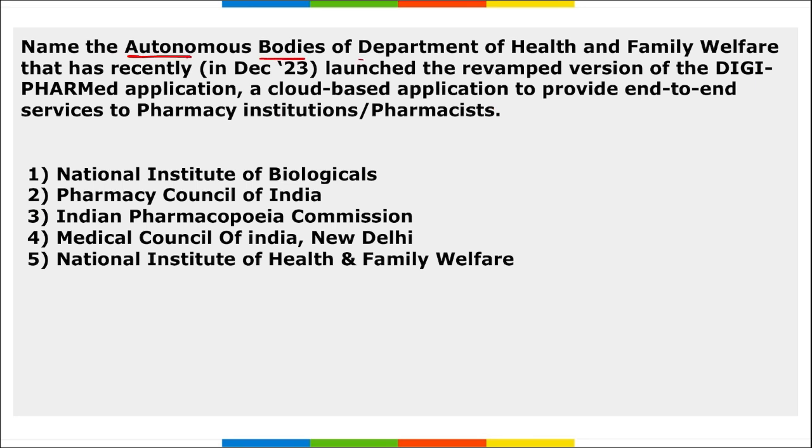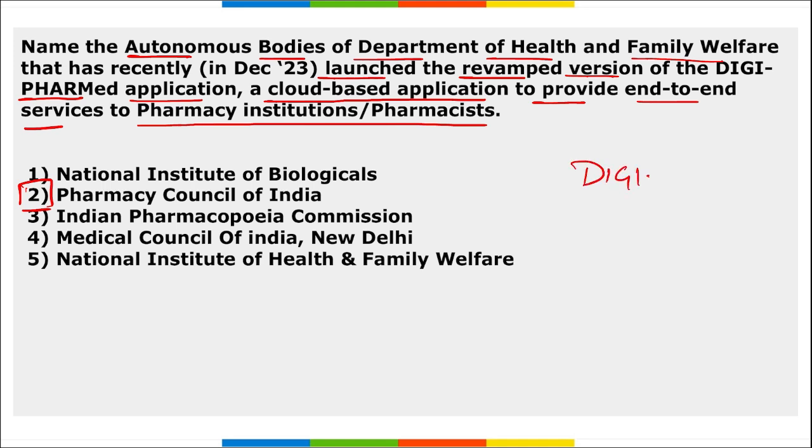Name the autonomous bodies of the Department of Health and Family Welfare that has recently launched the revamped version of the DigiPharmed application, that is a cloud-based application to provide end-to-end services to pharma institution and pharmaceutics. So which is that autonomous body of the Department of Health and Family Welfare? It is your Pharmacy Council of India, right? They have launched this revamped version of DigiPharmed application, and this is a cloud based application that will provide end to end services to the pharmacists. Correct?